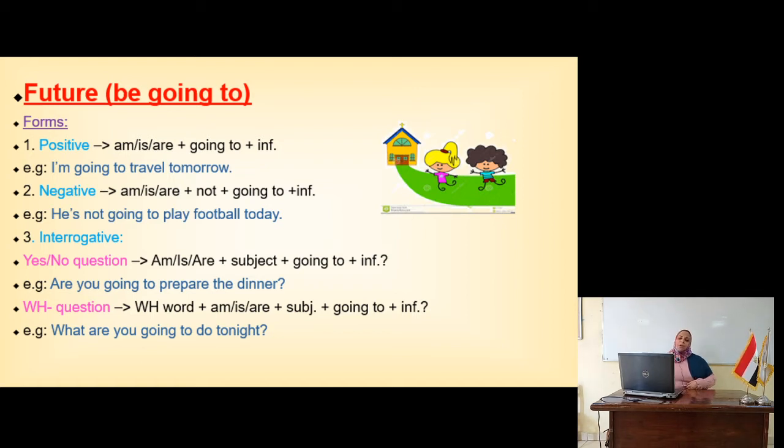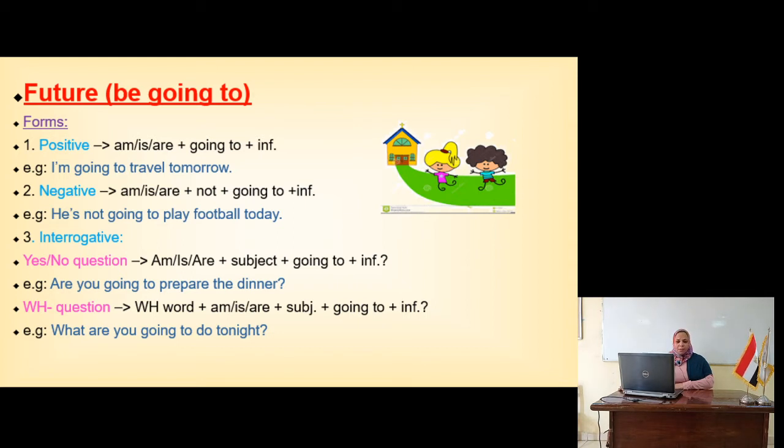What about the negative form? The negative form is am or is or are plus not plus going to plus the verb also in infinitive. For example, he is not going to play football today, or I'm not going to travel tomorrow. The last thing here is the interrogative, the question. I have two kinds of questions, as I said before, the yes-no question and the WH question. Starting with the yes-no question, I use am or is or are at the beginning, and then the subject, the one who did the action, and then going to, and then the infinitive of the verb.